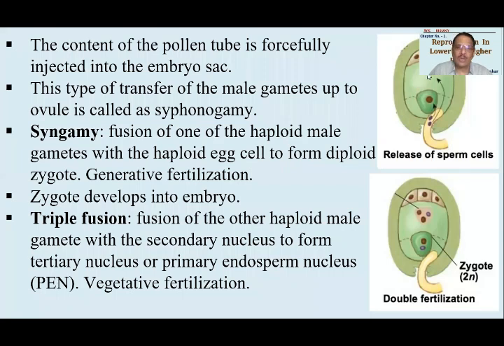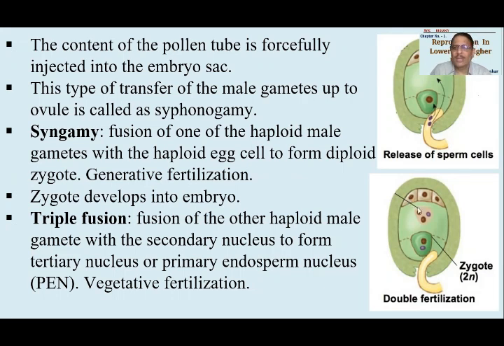This diploid nucleus is called, क्या कहेंगे उसको हम लोग? Secondary nucleus. This secondary nucleus is diploid. So one of the male gametes, as we said, will form zygote. The other male gamete will go deep into it and will fuse with this diploid nucleus or secondary nucleus so as to form tertiary nucleus. हाँ, secondary से tertiary बनेगा.